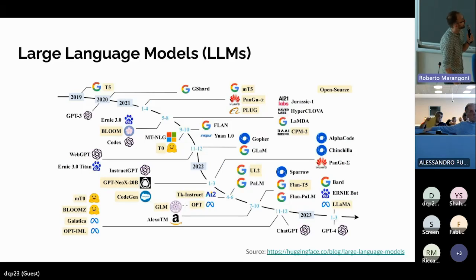For instance, this is another image that shows the graph of all the models that have been developed from 2019 until now that can be seen as large language models, so models that have more than 10 billion parameters.